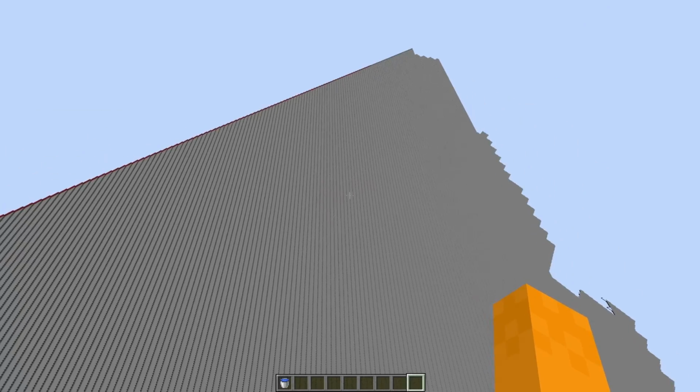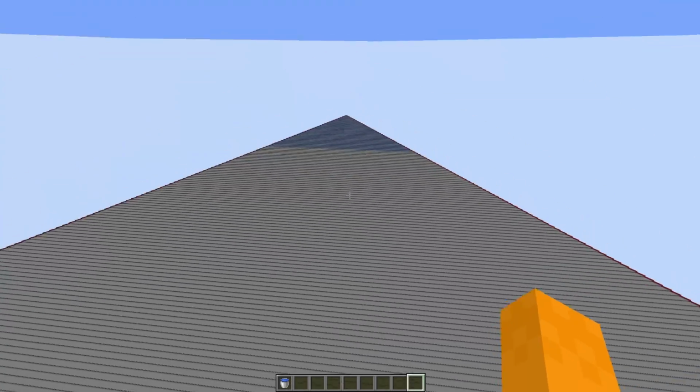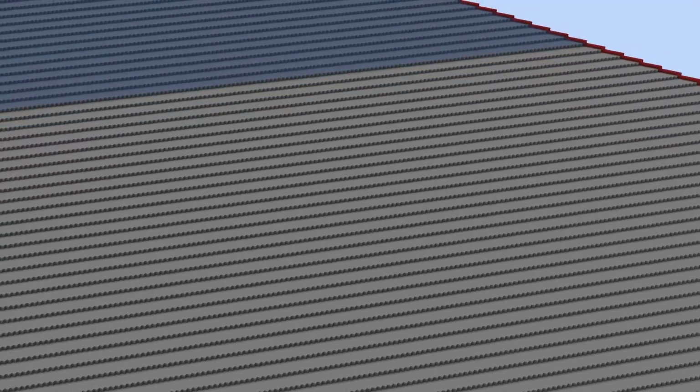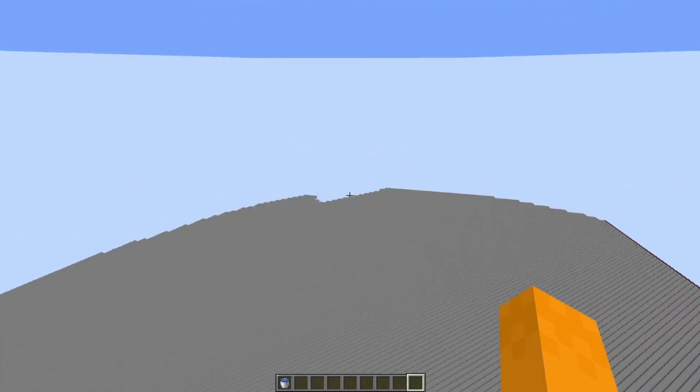This is insane. And remember, each one of these columns is 7 blocks. That is absurd. It's gonna take so long to do. Right now, I have my render distance set to 48 chunks, and it's not even loading all of it. This is taking a long time. My gosh, this is so much water.